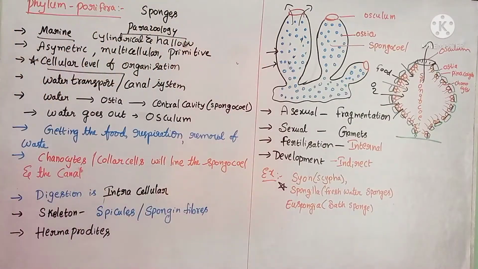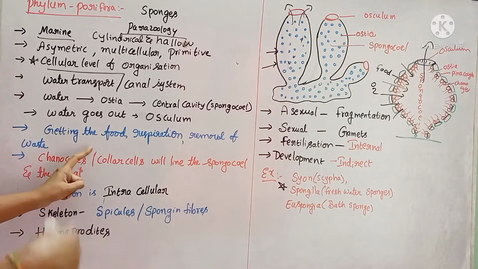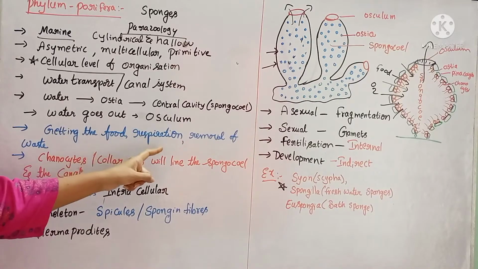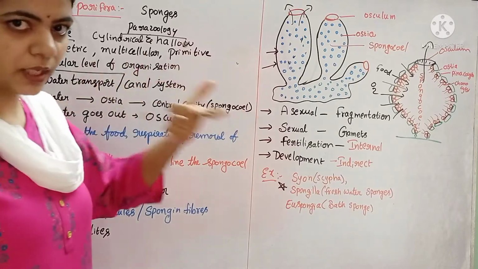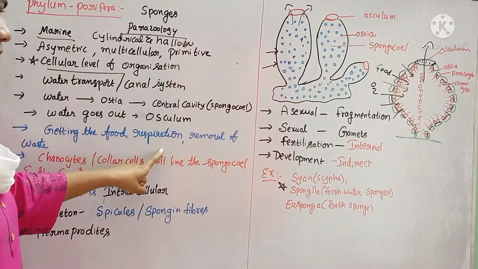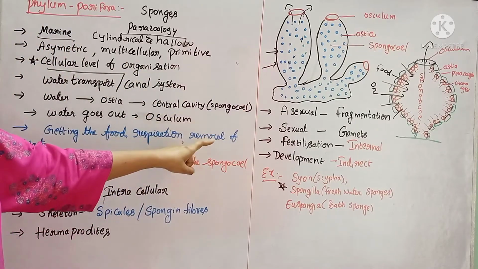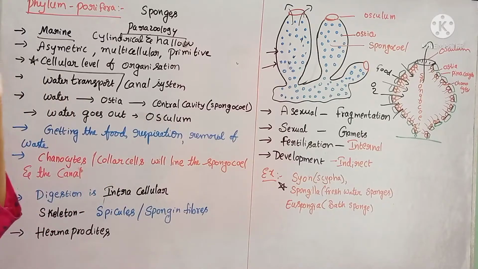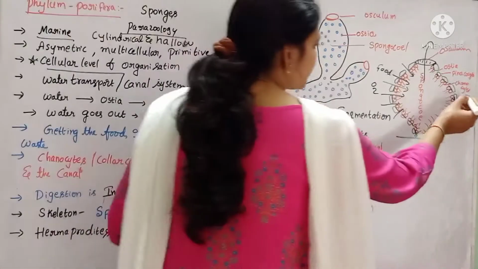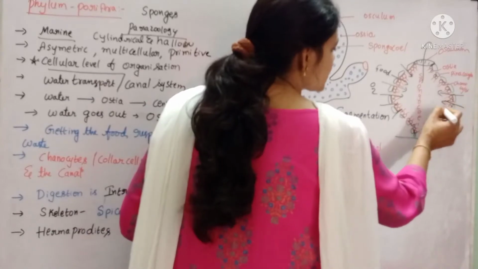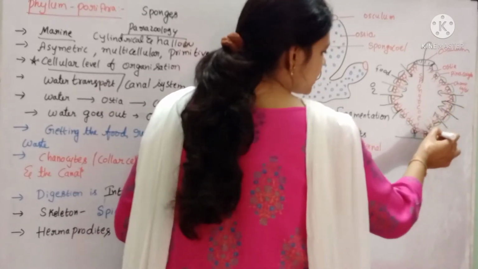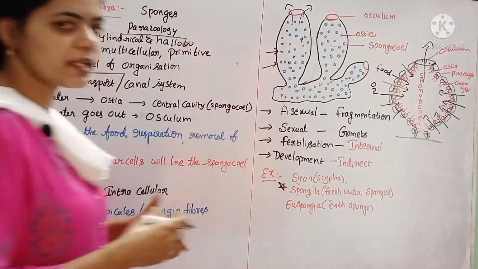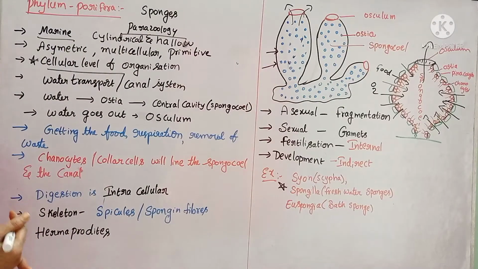By means of this water canal system only, they get the food inside, and respiration, that means gas exchange, takes place by means of this water transport system, and the removal of waste also takes place by this process only. Removal of waste material, exchange of gases, and absorbing the food material, all these three processes are connected to the canal system.